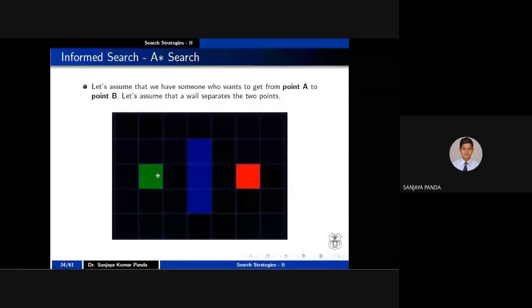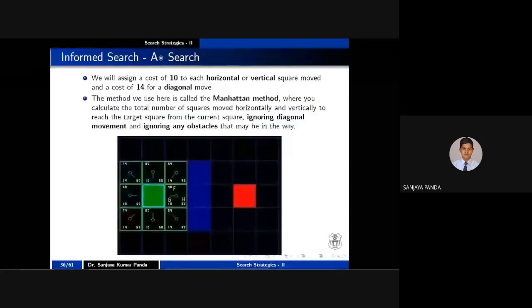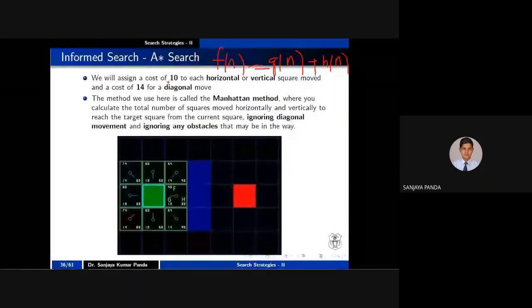Now, how will we calculate the cost? As it is A star search, you have to calculate f of n, which is nothing but g of n plus h of n, right? In order to calculate that, we have taken some cost values. What is the cost value? They are saying we will assign a cost of 10 if it is a horizontal or vertical move. What is a horizontal move? Suppose somebody is moving from here to here, the cost is 10. Somebody is moving from here to here, the cost is 10. But if somebody is moving from here to here, it is a diagonal move. Diagonal move means the cost is 14. So here we